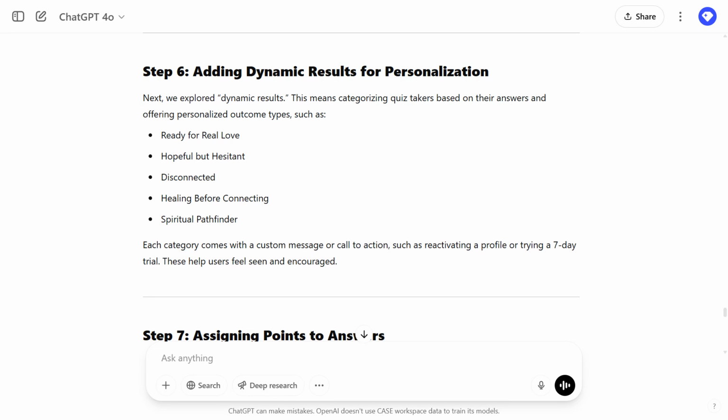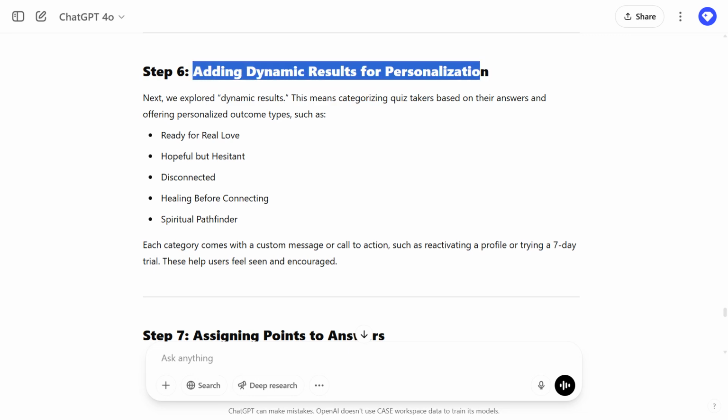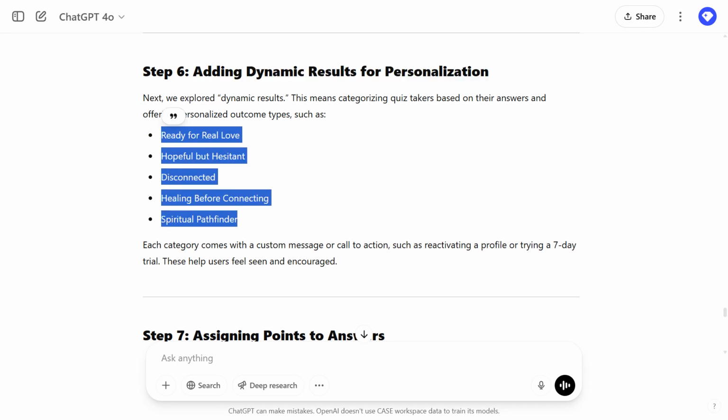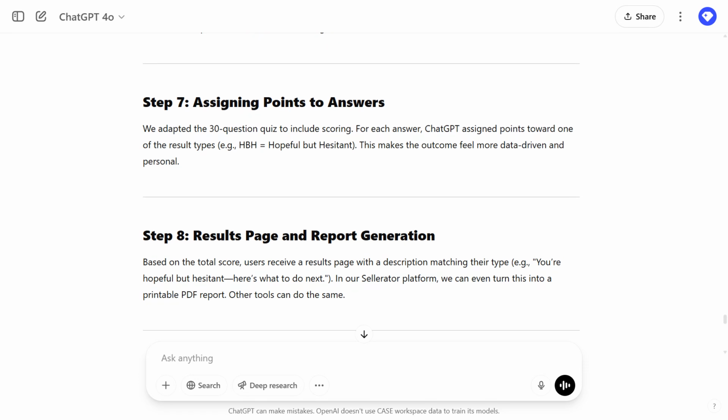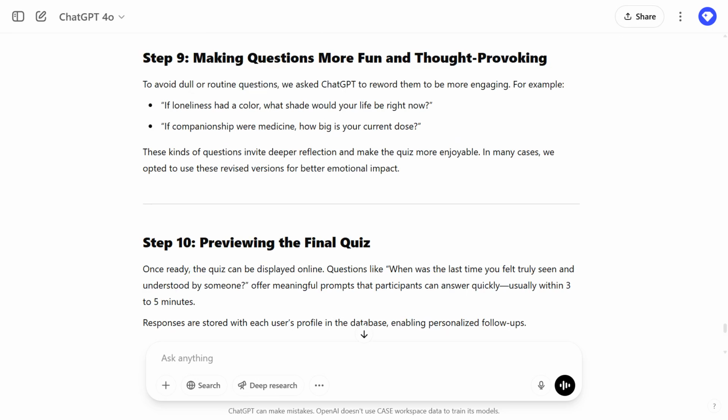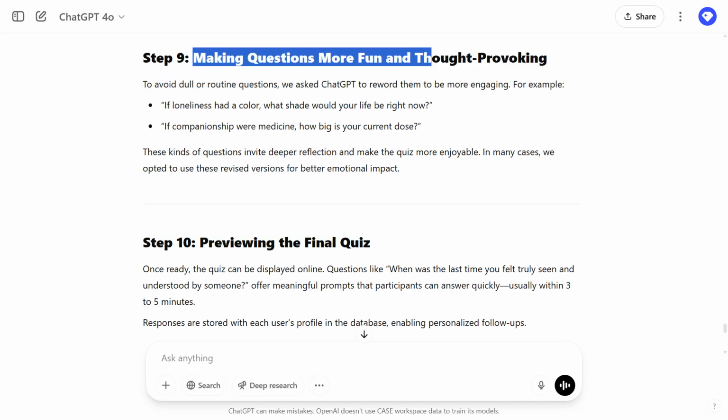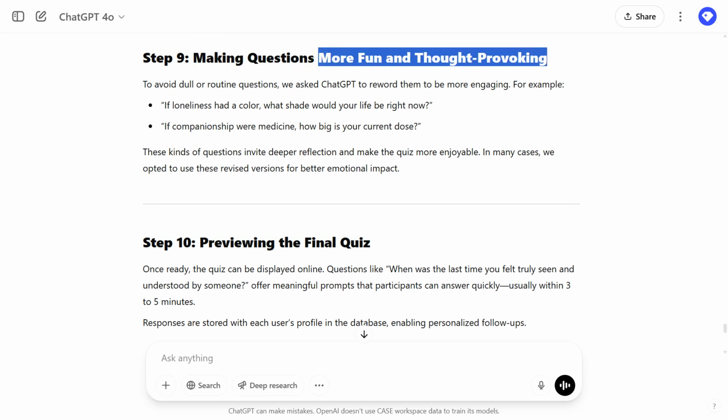So in other words, we're going to have some additional dynamic categories, results. We had these ones, and then ChatGPT can come up with assigning points to the answers. We've just seen that. Now, here's an important point. Sometimes these questions can be somewhat boring and people will not want to answer them. But there's one trick way how we can ask ChatGPT to make the questions more fun and more thought-provoking.